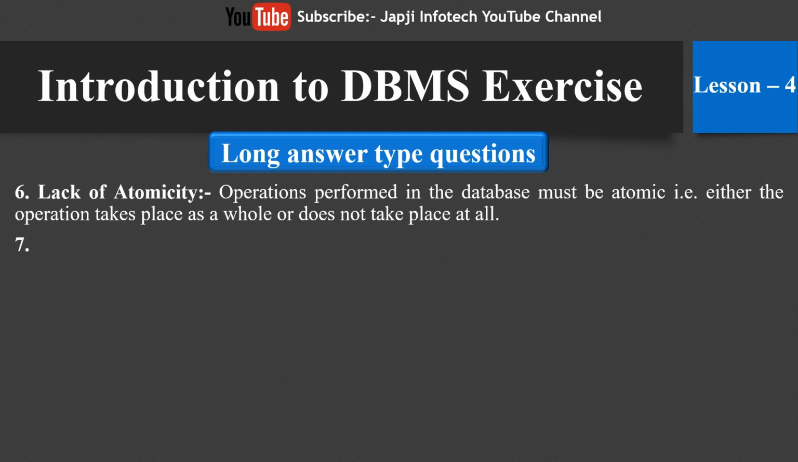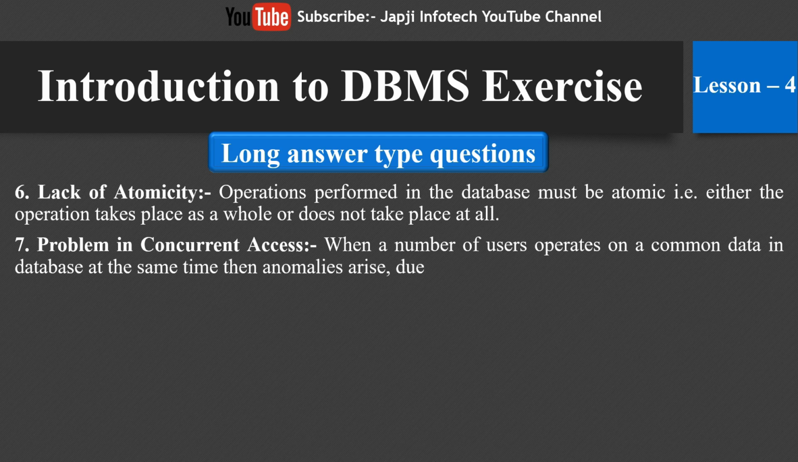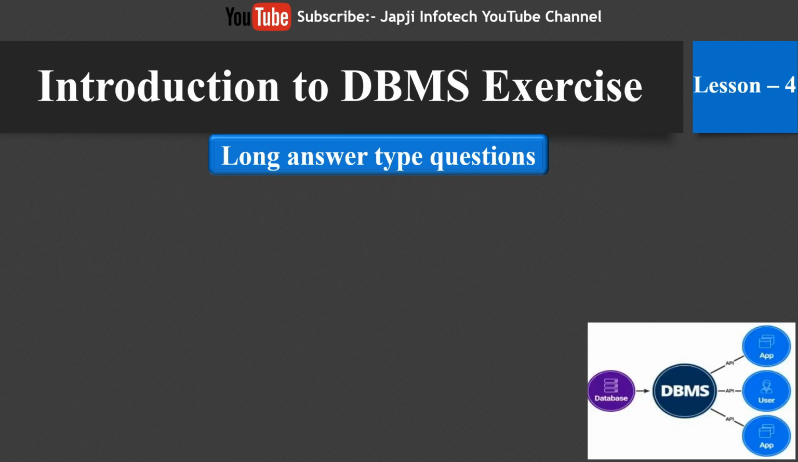And the sixth one is lack of atomicity. Operations performed in the database must be atomic, that is, either the operation takes place as a whole or does not take place at all. And the last one is problem in concurrent access. When a number of users operate on common data in a database at the same time, then anomalies arise due to lack of concurrency control.